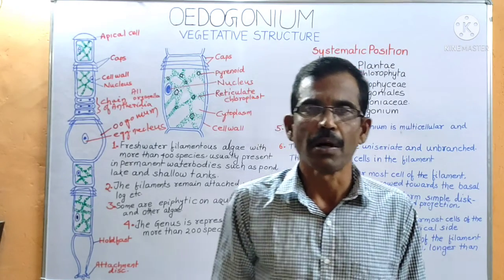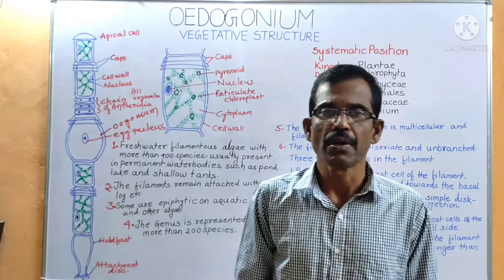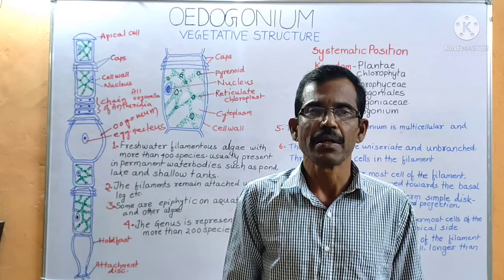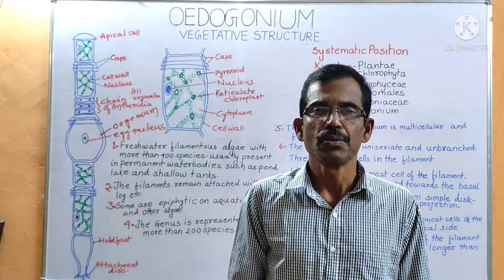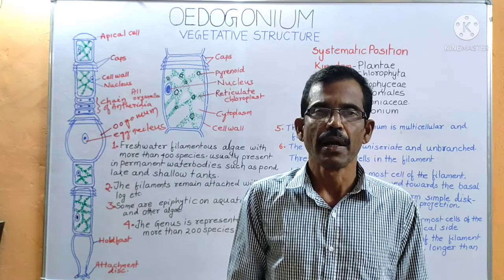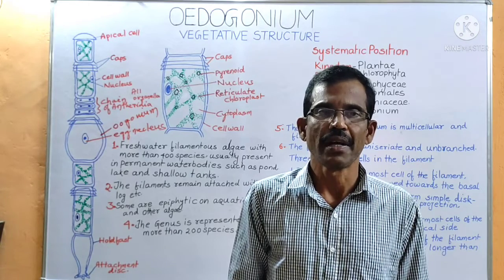Today we shall discuss the vegetative structure of Oedogonium. Oedogonium is a filamentous green alga usually found in permanent water bodies like lakes, ponds and shallow water tanks.